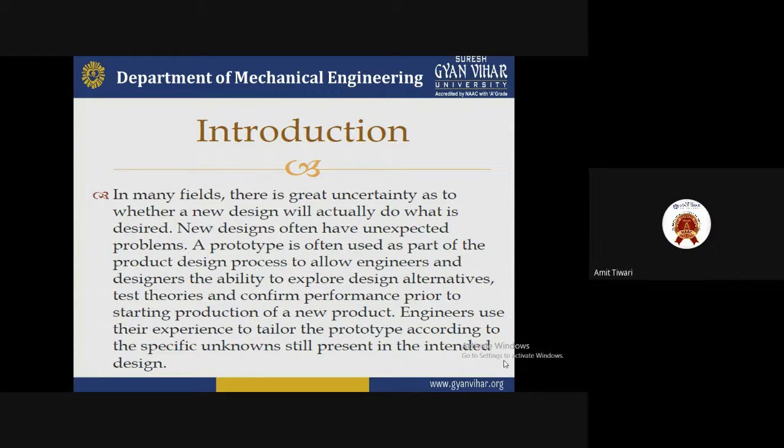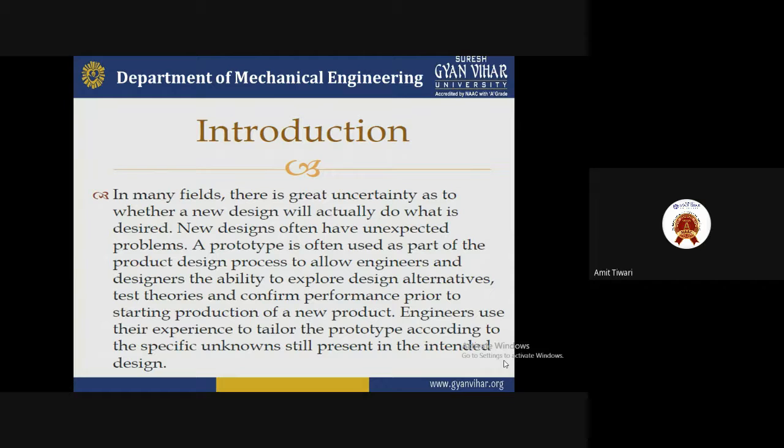So rapid prototyping is just creativity, imagination, and how we can develop and modify, how we can show the new design concept based on the current problem, and how we can resolve the problems depending upon the type of problems faced by the customer.